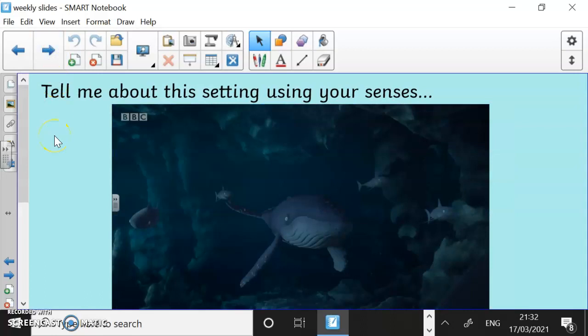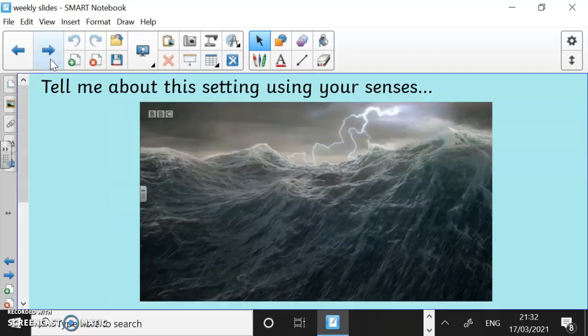Okay, we've got a shark cave now. Think about the senses in this setting. You might think about the shark's teeth snapping loudly. You might think about the hard rocks, the cold sea. Lots of different things you might think about here. You can pause the video here and have a chat if you like. Okay, we've got another one here.